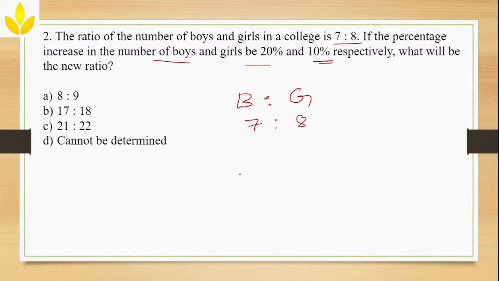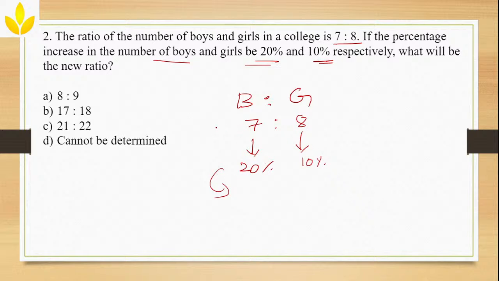Correct? Now what's happening? There is an increase of 20% in boys and there is an increase of 10% in girls. Correct? So if I take the 7 itself as 100%, then there has to be a 20% increase in it. Okay. So how will you find? Either you have to find 20% of 7 and then add the value to it, and take 10% of 8, that will become 0.8, and then add 0.8 to it and then find the ratio.